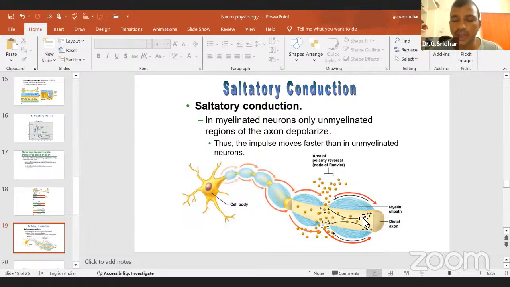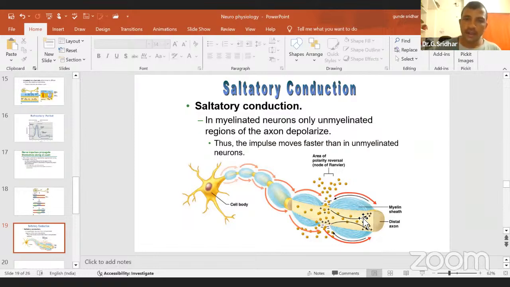So why is there a jumping like that? Because I already told you that in higher vertebrates, there is a need for fast nerve conduction, because we are not sedentary animals, we are active animals on this planet. That's why in the course of vertebrate evolution, there is a change in the myelin sheath structure in the central nervous system as well as the peripheral nervous system.